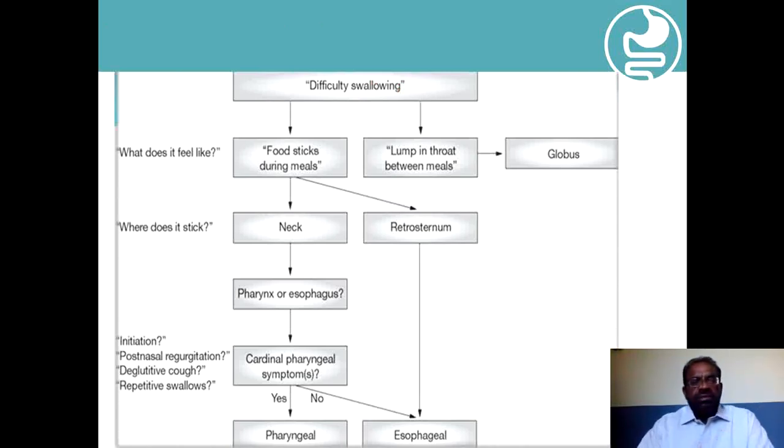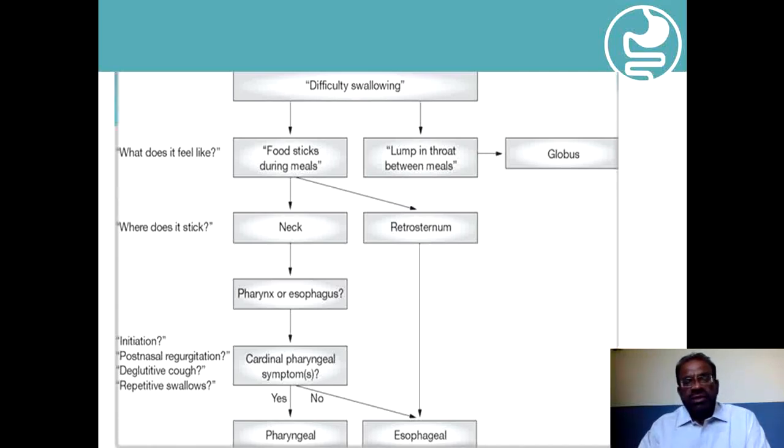And this is a simple algorithm for how to evaluate a patient who presents with difficulty in swallowing or dysphagia. So the first step when a patient presents with difficulty in swallowing is to ask the patient what it feels like, and the patient will answer that food sticks during the meals, or will say that he feels a lump in the throat between the meals, or both.